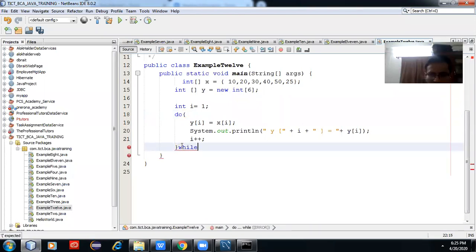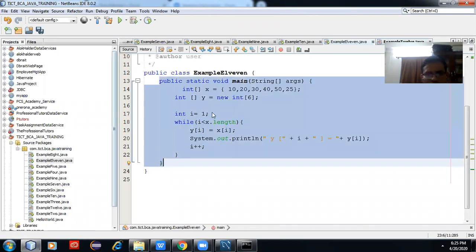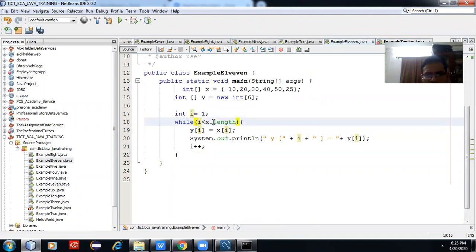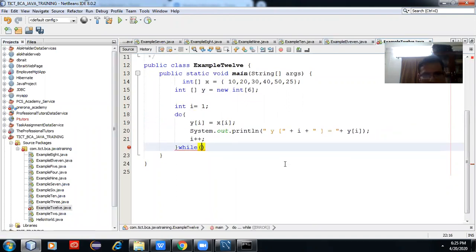While we are checking the condition here, the condition is i equal to x dot length. The same program we are doing in three ways.